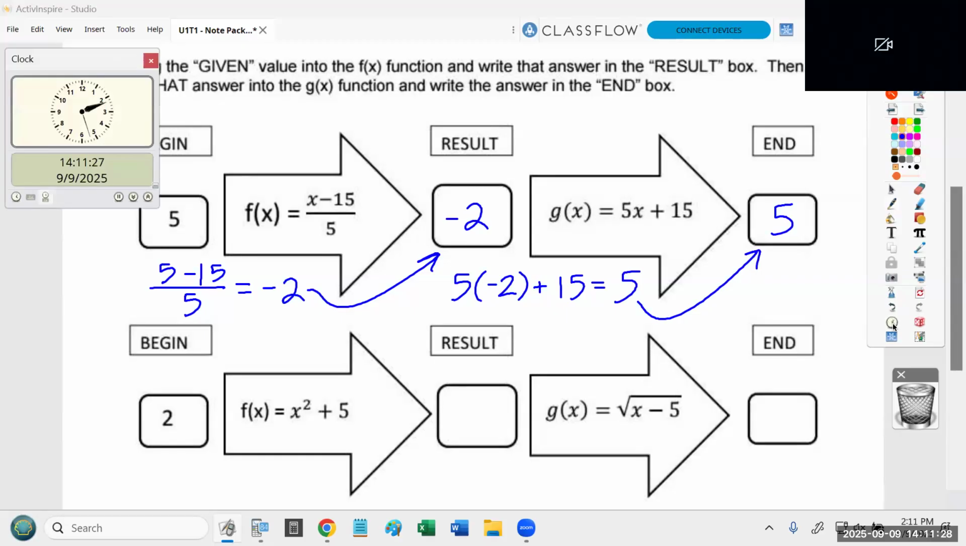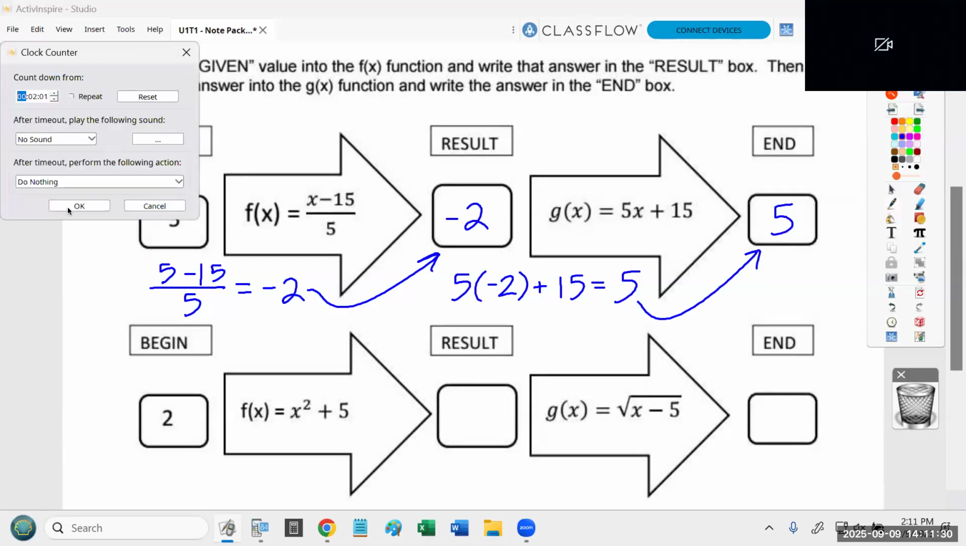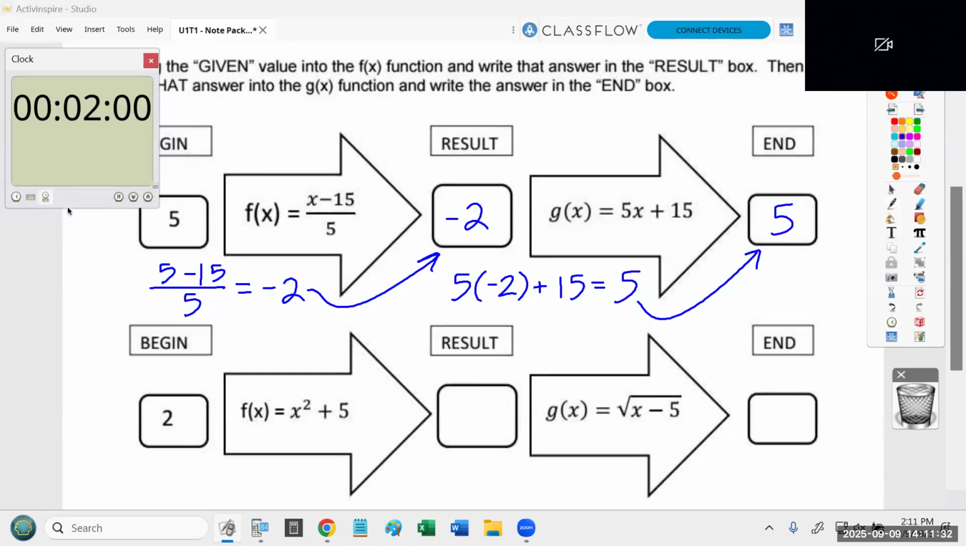All right, take 2 minutes and do the next line yourselves, folks. And again, if all you do is copy that first number 2 into the end box, yeah, you're going to get a point, but you're going to miss out on the other 2 or 3 points because you have to be able to show me the work. Okay, go.